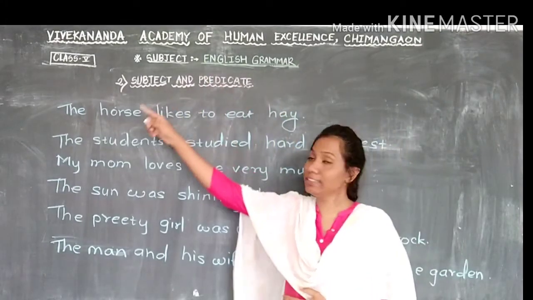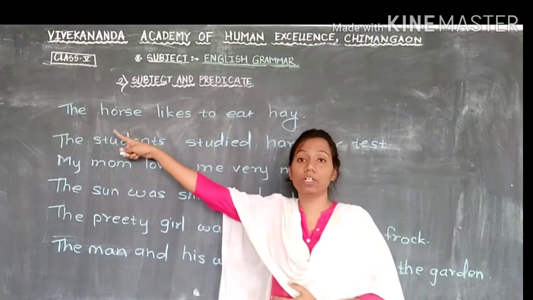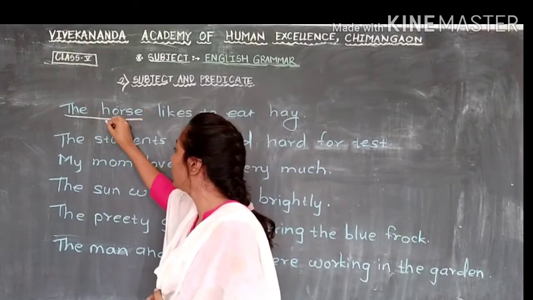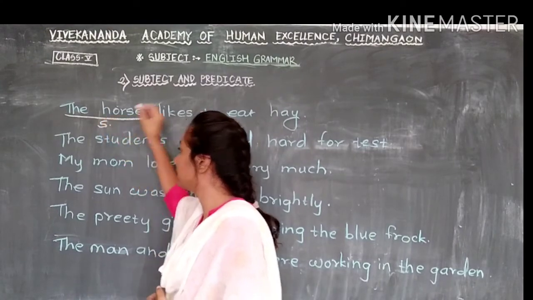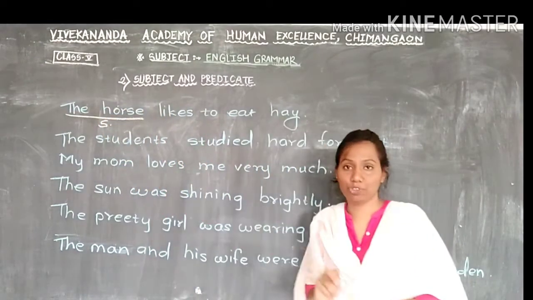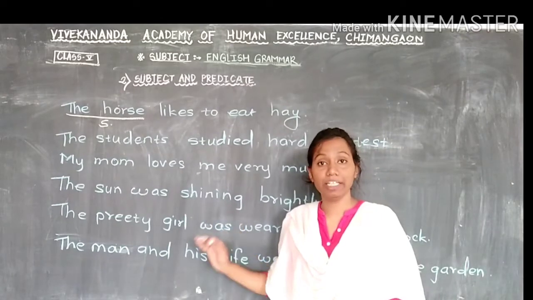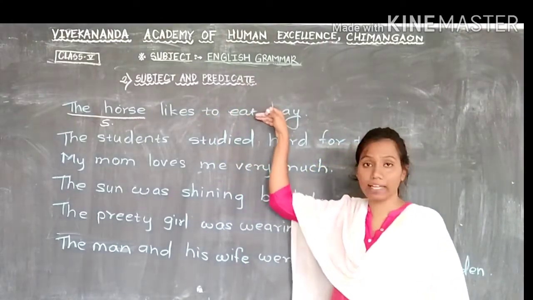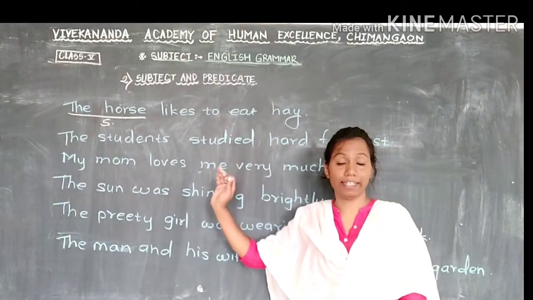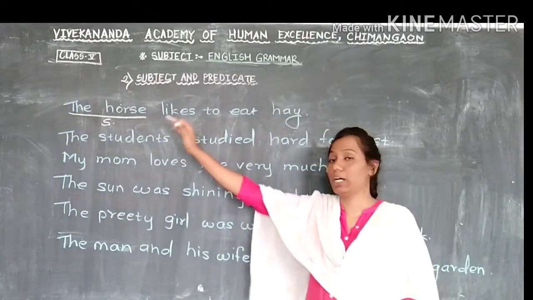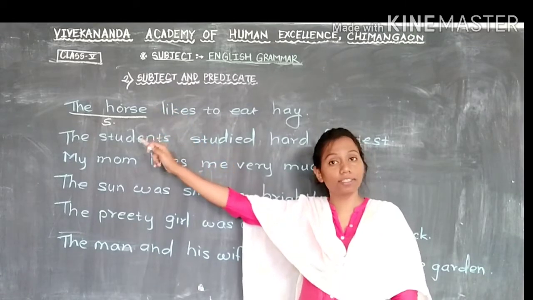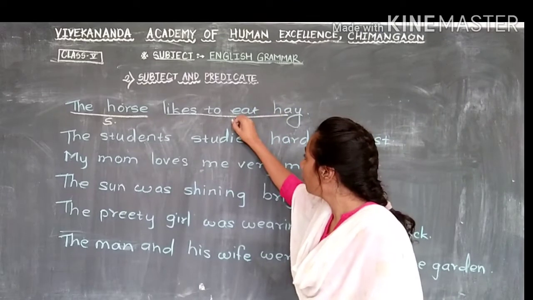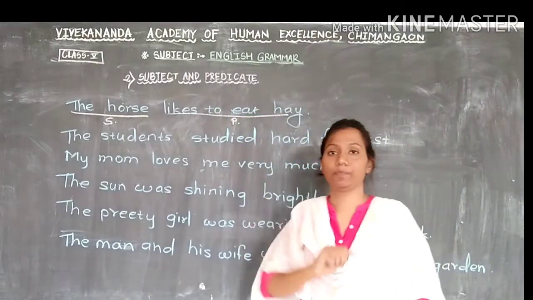So this sentence is only about the horse. So first we will underline the horse, and here we will write S because this is the subject. Now the remaining part of the sentence, likes to eat hay, tells us about the subject, about the horse. So this part of the sentence we can call P, meaning predicate.